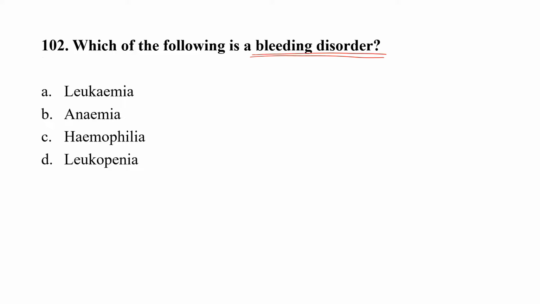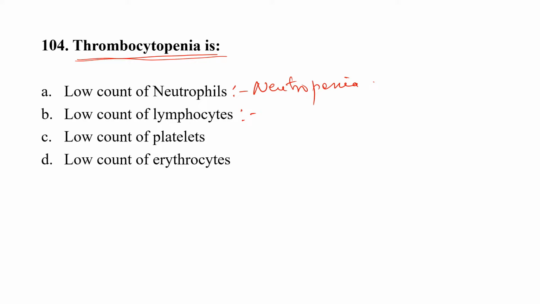Question number 104. Thrombocytopenia is option A, low count of neutrophils, option B, low count of lymphocytes, option C, low counts of platelets, option D, low counts of erythrocytes. Low counts of neutrophils is called neutropenia. Low counts of lymphocytes is called lymphopenia or lymphocytopenia.